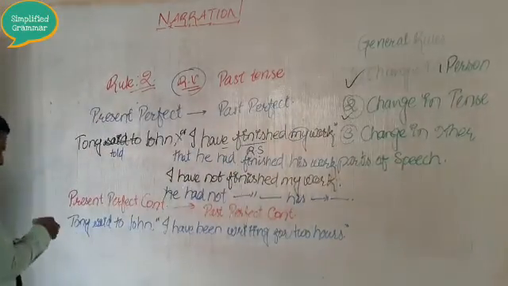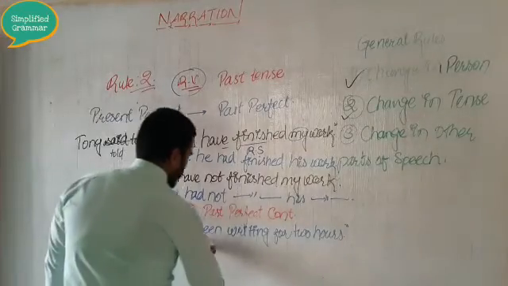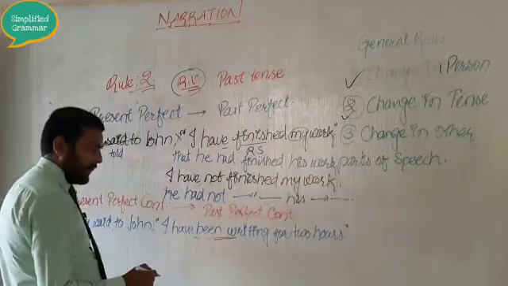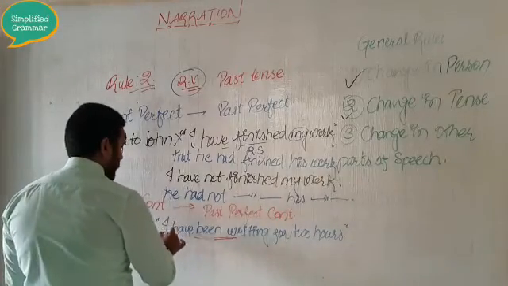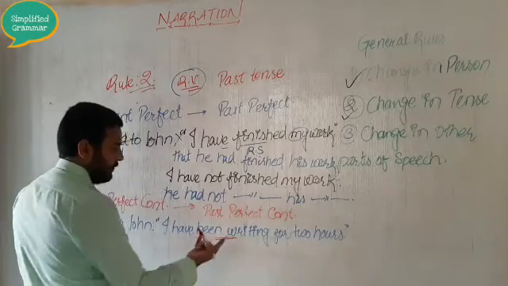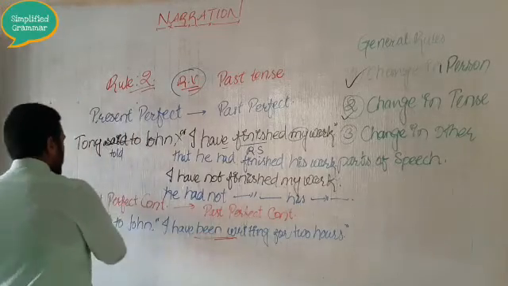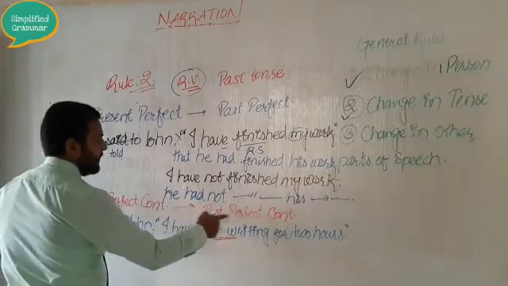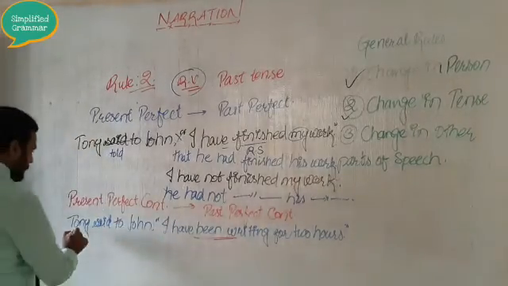See here, your reported speech is in the present perfect continuous tense. You can identify it easily: has been and have been are used in the present perfect continuous tense. So this will change into past perfect continuous tense. How? Let's see.